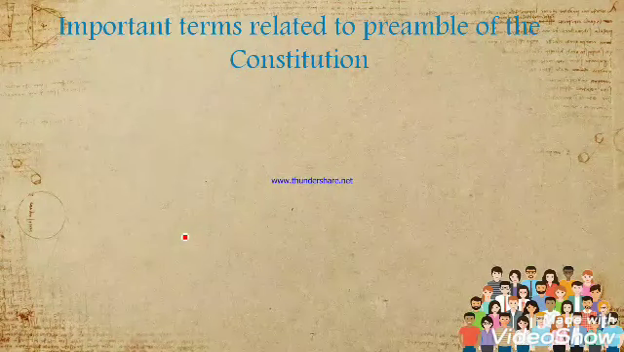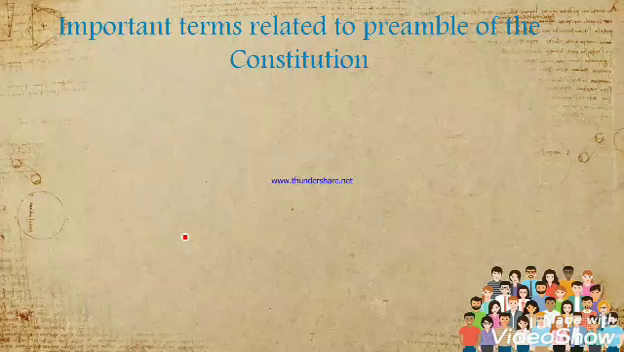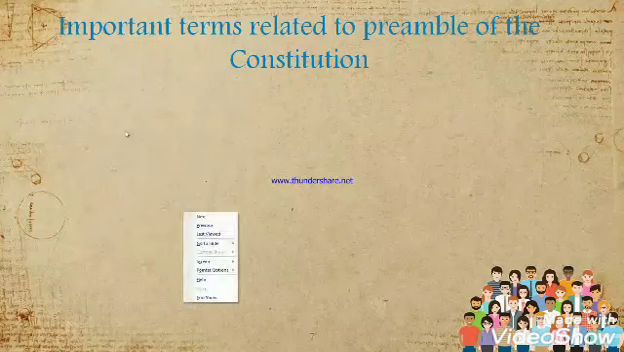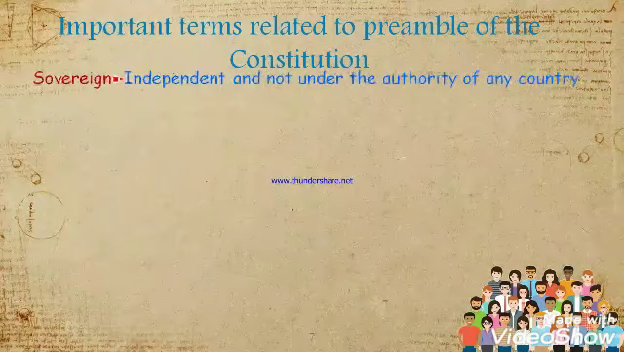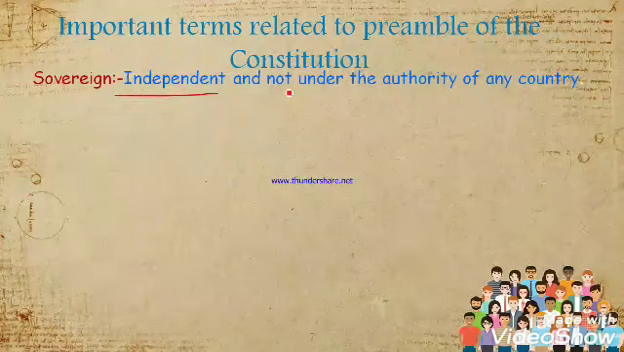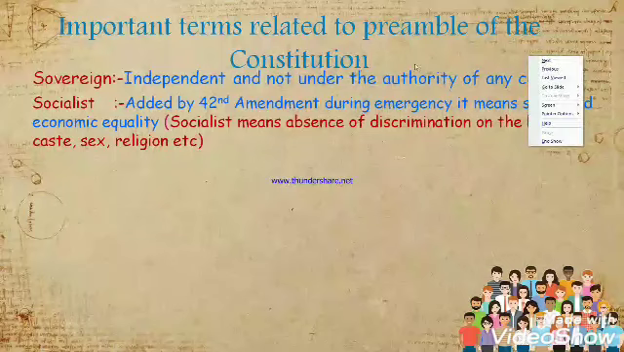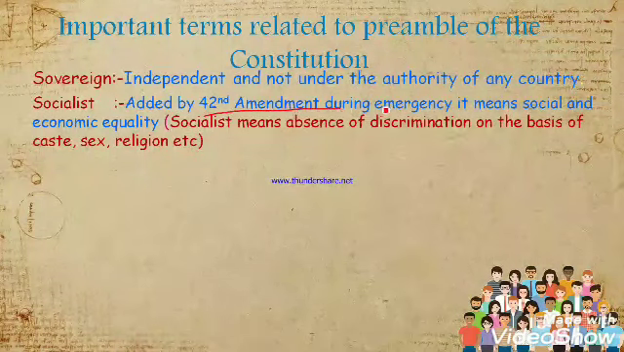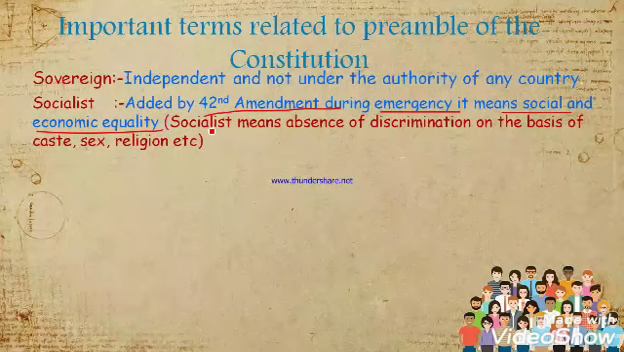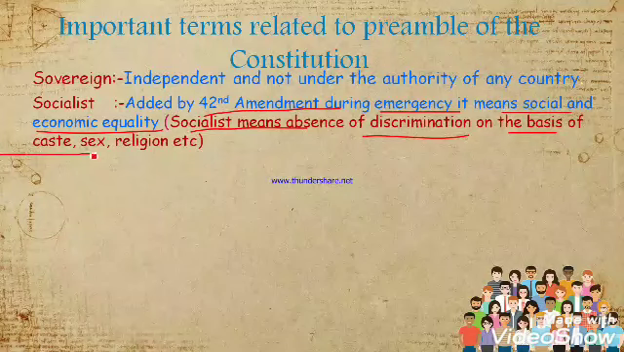Now let's talk about some important terms related to the preamble of the Indian Constitution. The first one is sovereign. Sovereign means independent and not under the control of any country. It means that India is not under the control of any other country like Britain. The second one is socialist. Socialist was added by the 42nd amendment during the emergency. It means social and economic equality. So what do you mean by socialist? Socialist means absence of discrimination on the basis of caste, sex and religion etc.